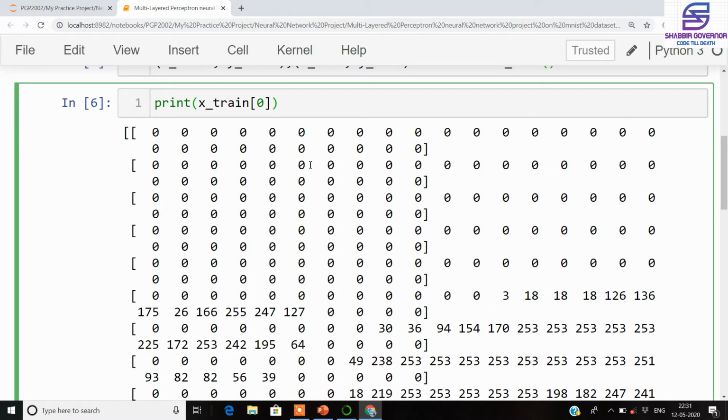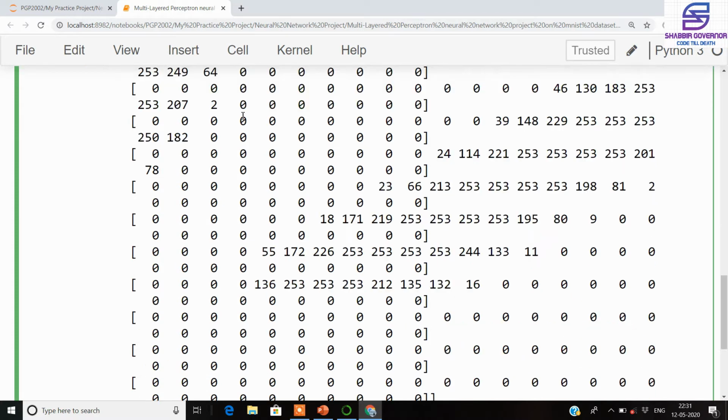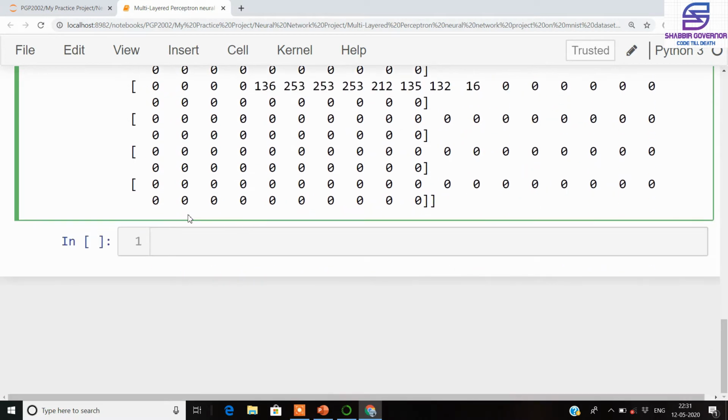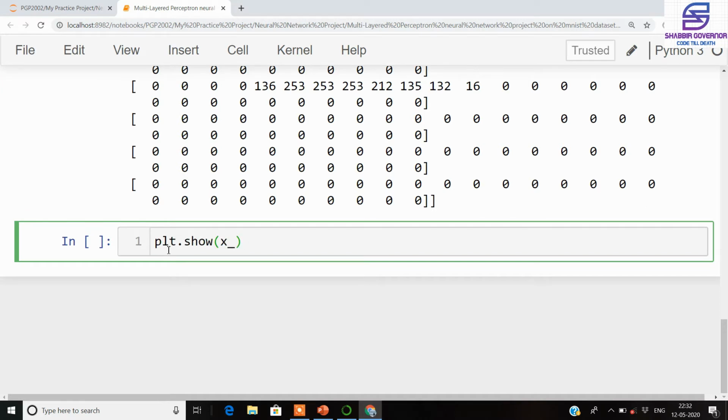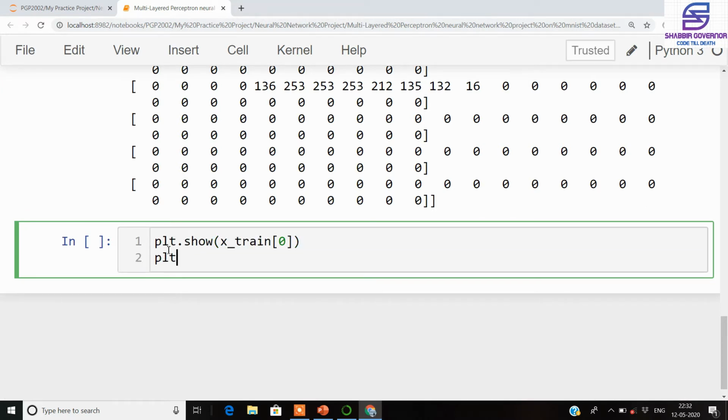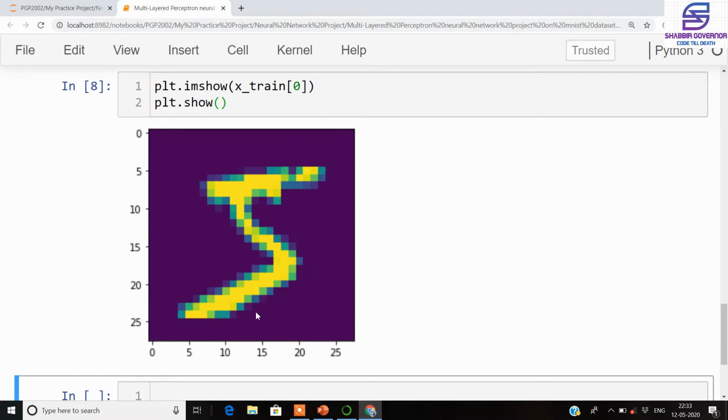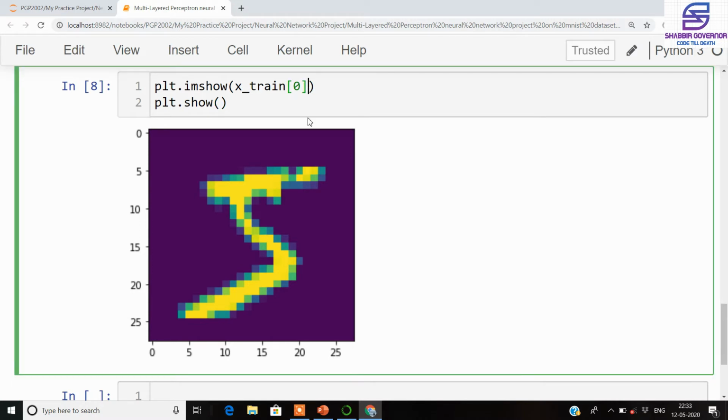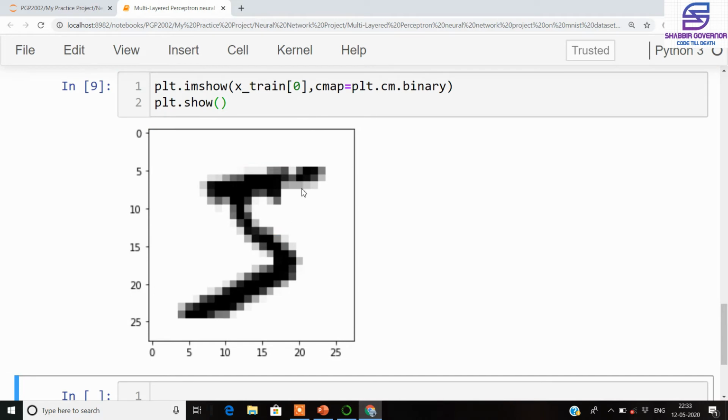So better that we go for the matplotlib imshow method and see what exactly is inside the xtrain variable. So this is how the image actually looks in the training data set. This is just one image, the first one inside the training data set. For simplicity, we'll just change it into black and white. For that we'll change the color map in the PLT module. So we write plt.cmap equal to binary and rerun this. So we get everything in black and white.